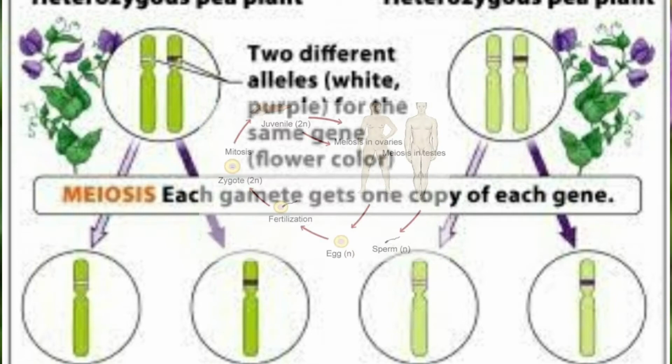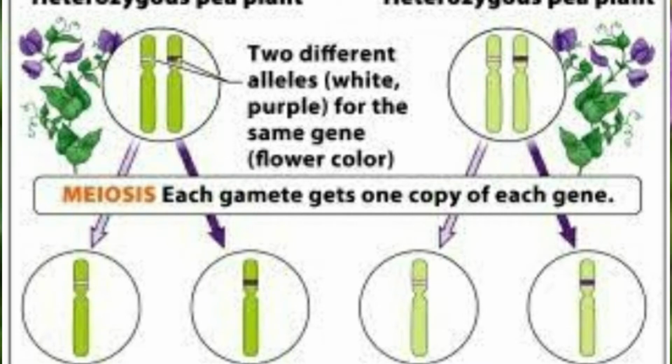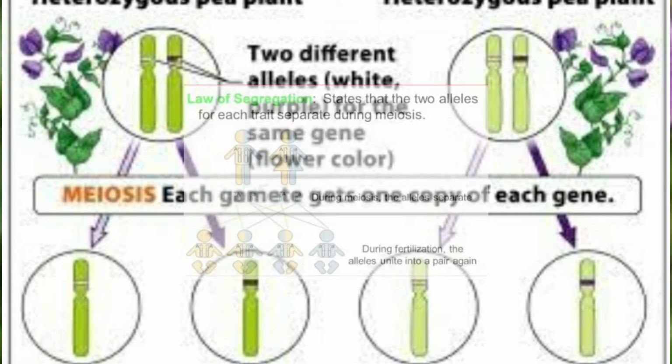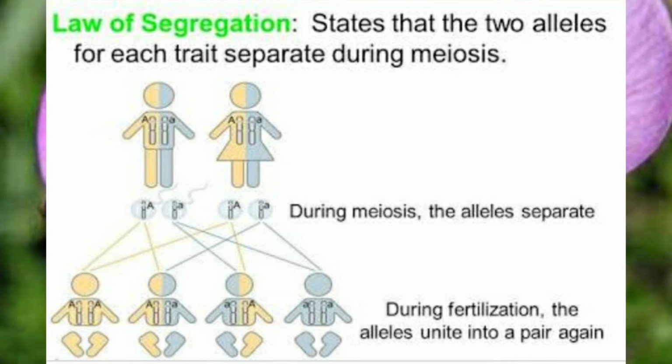So meiosis is a cell division, children, which takes place during reproduction. So that each gamete comprises of only one of the alleles. An offspring thus gets a pair of alleles for a trait by acquiring homologous chromosomes from the parent organism. One allele for each trait from each parent.